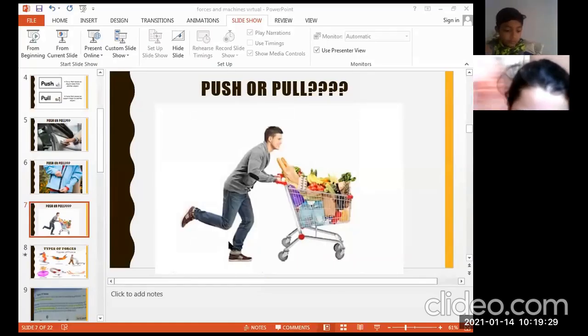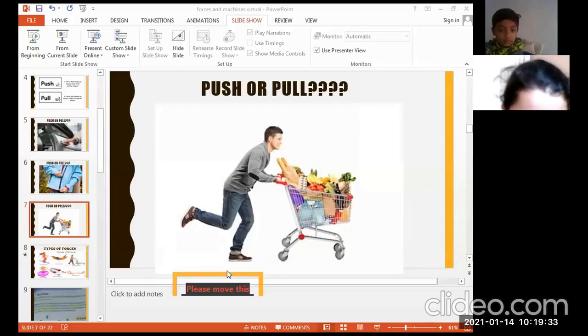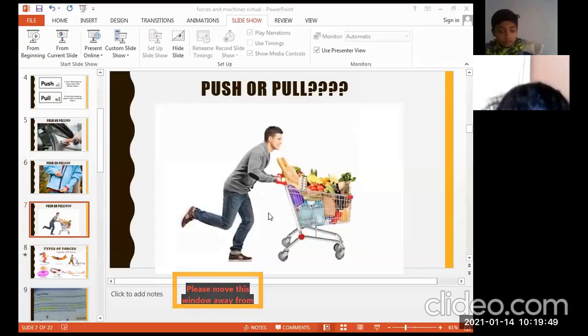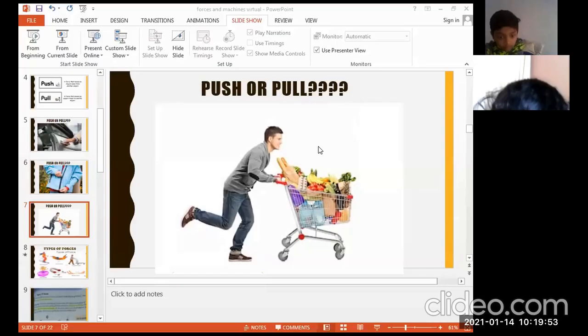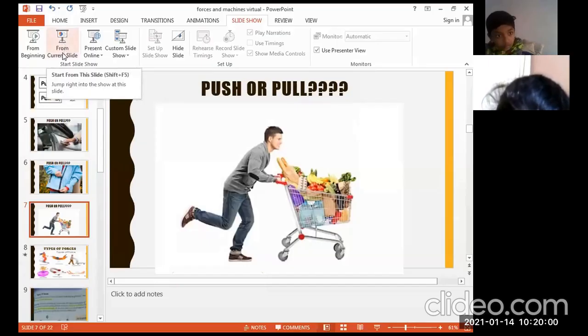Okay, here, which force are you seeing? Is it a push force or a pull force? Kindly let me know in the chat box. Hurry up. Answer me in the chat box. Is this a push force or a pull force? Okay. No, Manha. Hamza Hussain, yes, because you are moving that trolley away from you. So that's why it is a push force. Okay, now moving forward.